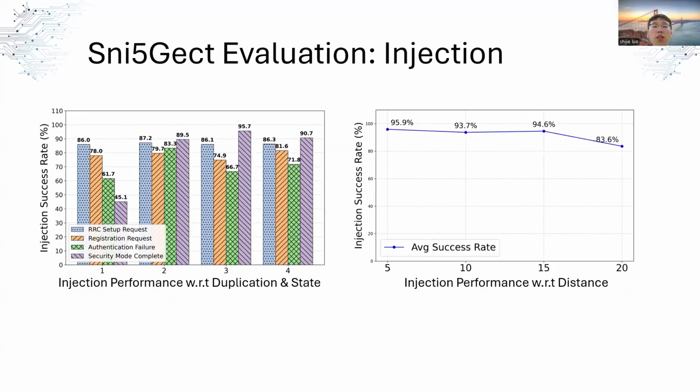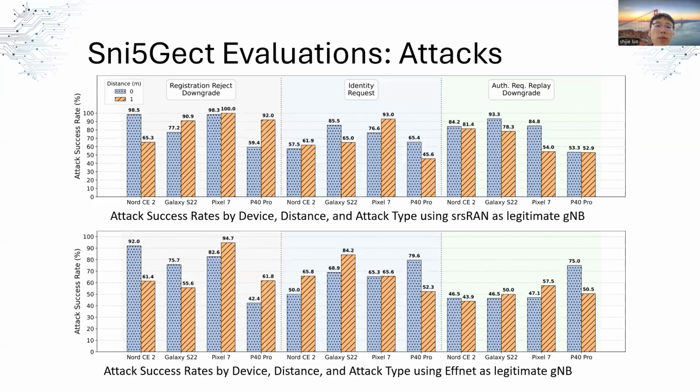Firstly, we measure the injection success rate with respect to the number of message duplications and at a different communication state. The result shows that the success rate increases as the number of duplications grows. Next, we evaluated injection performance over distance using a 30 dB amplifier. The result shows that Sniffjet can achieve up to 80% success rate at distance up to 20 meters.